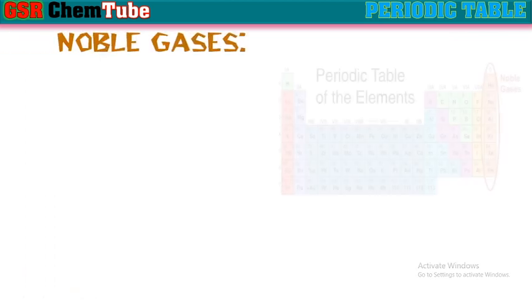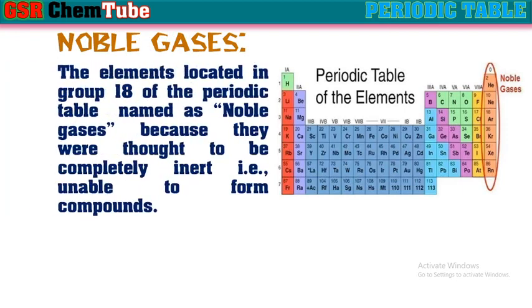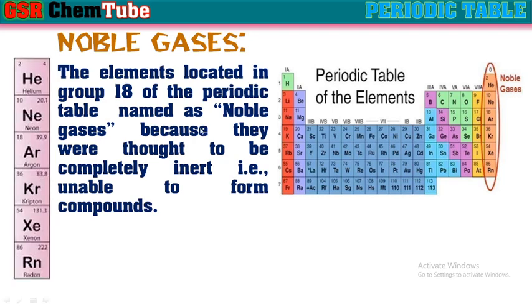Next, noble gases. The extreme right side column, or 18th group or 8th group elements, are known as noble gases because they are thought to be completely inert. That means unable to form compounds. That's why they are called noble gases. These are also called aerogens, ideal elements or rare gases. They are helium, neon, argon, krypton, xenon and radon.